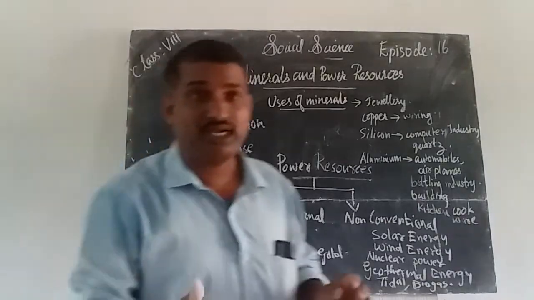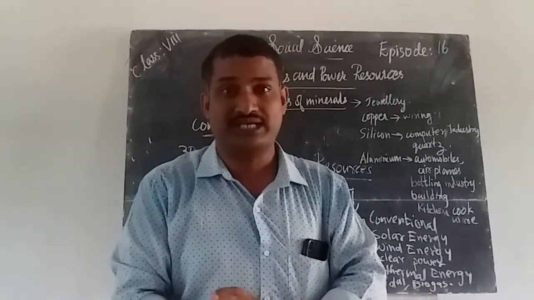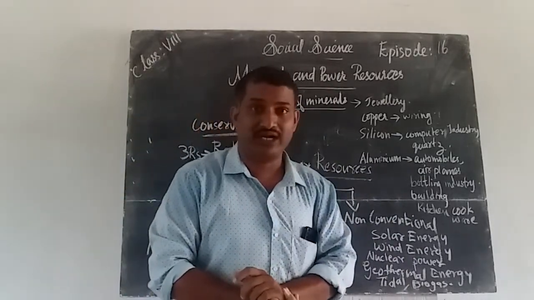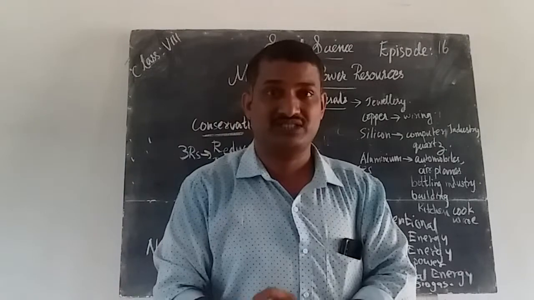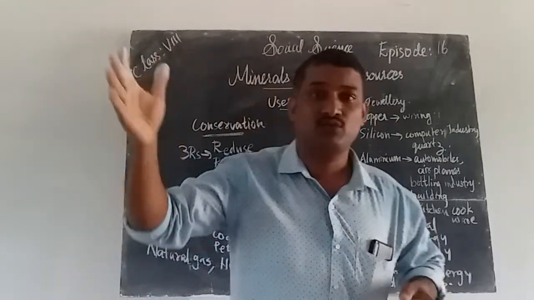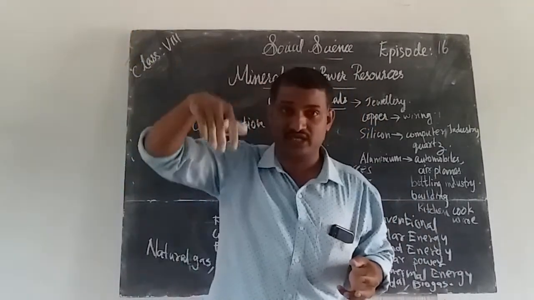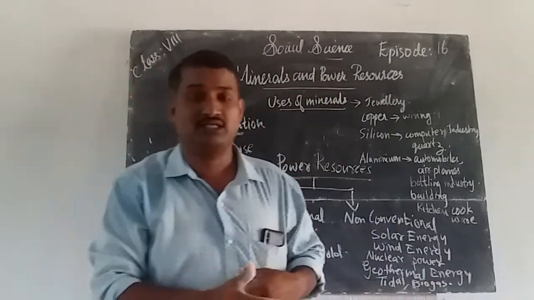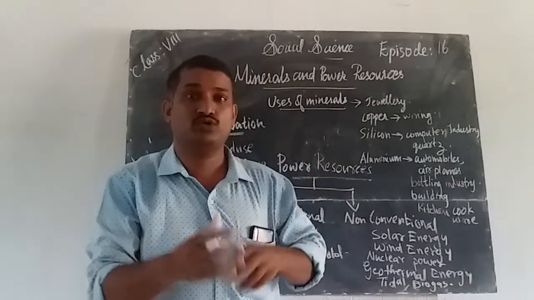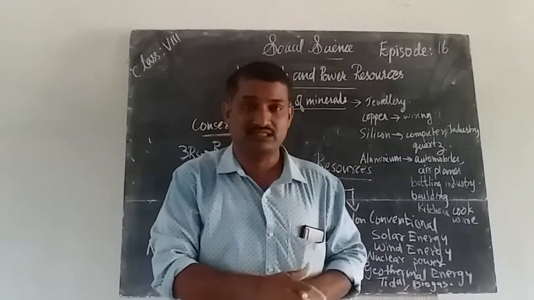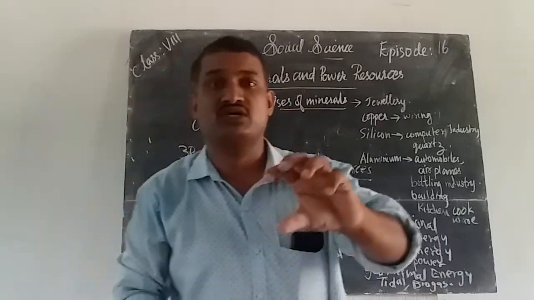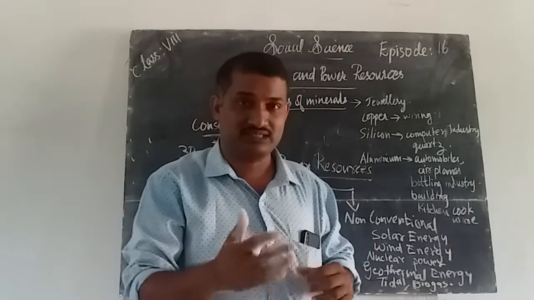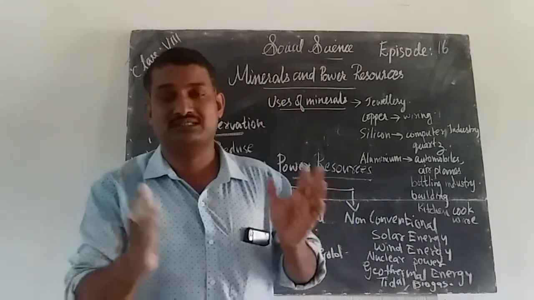Then tidal power, otherwise called hydroelectricity. Water is the main source of producing this electricity. How is hydel electricity produced? Dams are constructed, and due to the flow of the dam water, the turbine will be rotated. With this rotation of the turbine, the generator will work. The generator produces electricity. This type of electricity produced with the help of water we call hydel electricity, or hydroelectricity.